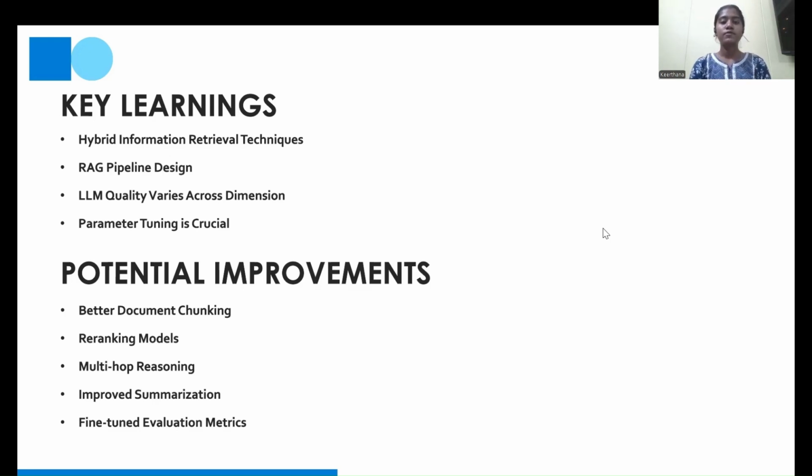The potential improvements are, instead of fixed size chunking, in future we can introduce hierarchical chunking so that it gets processed according to the section or act. We can also improve the re-ranking models, using BERT and multi-hop reasoning. For complex questions, it must hop from one chunk to another, even if they are not adjacent. Turn-to-turn summarization can also be improved in future, as well as the fine-tuned evaluation metrics.